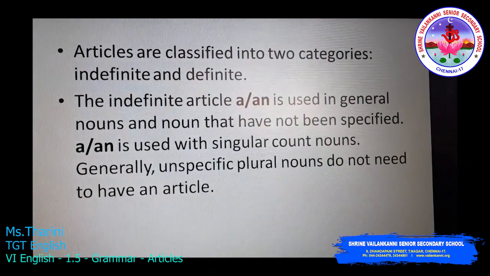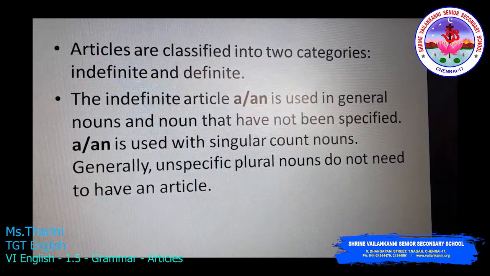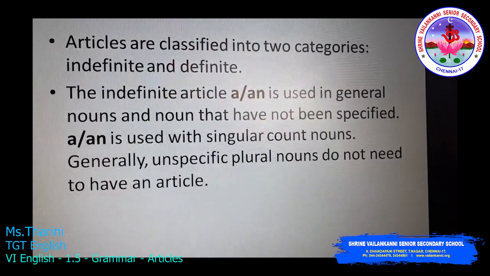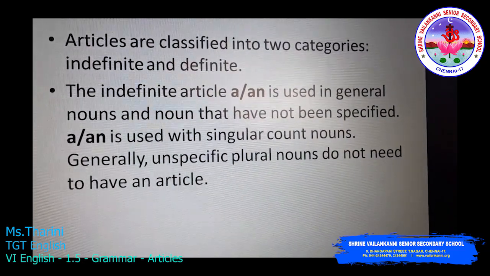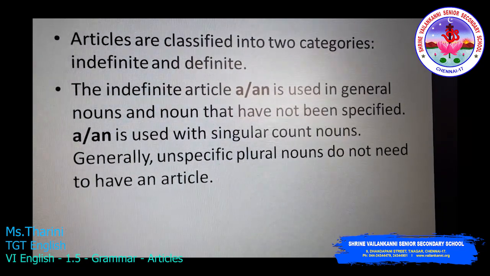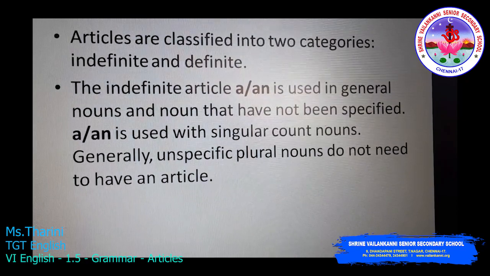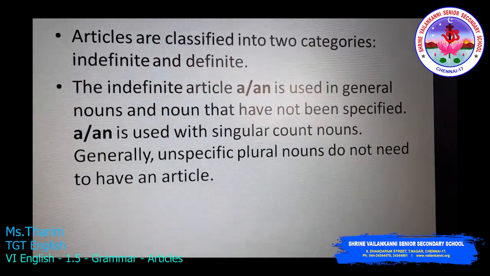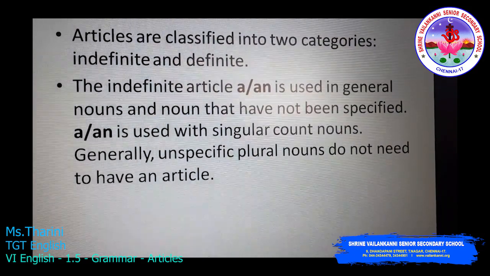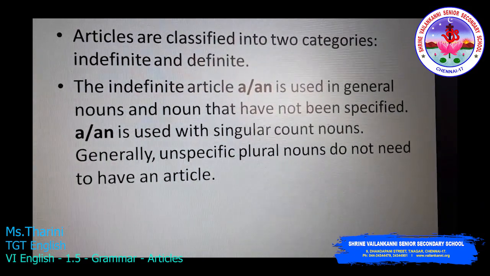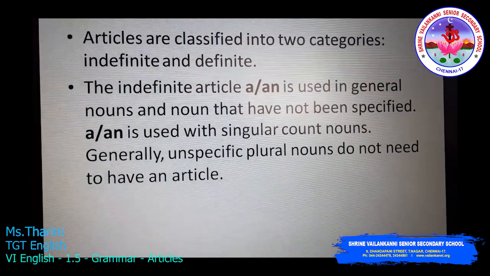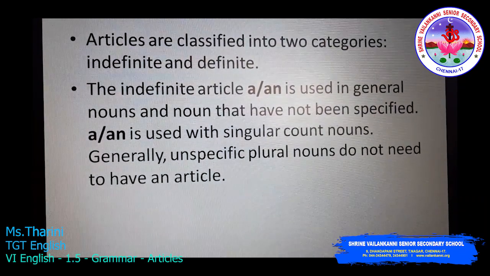The indefinite articles a or an are used with general nouns and nouns that have not been specified. The noun which is not specified uses the indefinite article. A or an is used with singular count nouns. Generally, unspecific plural nouns do not need to have an article. Yes, an unspecific plural noun.